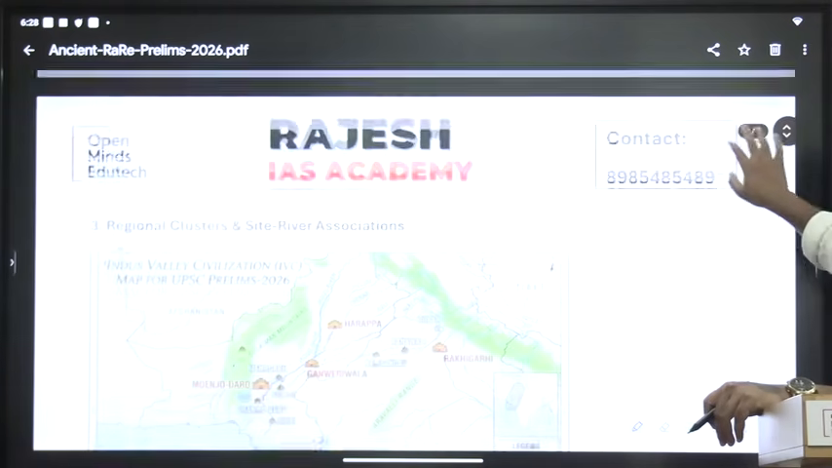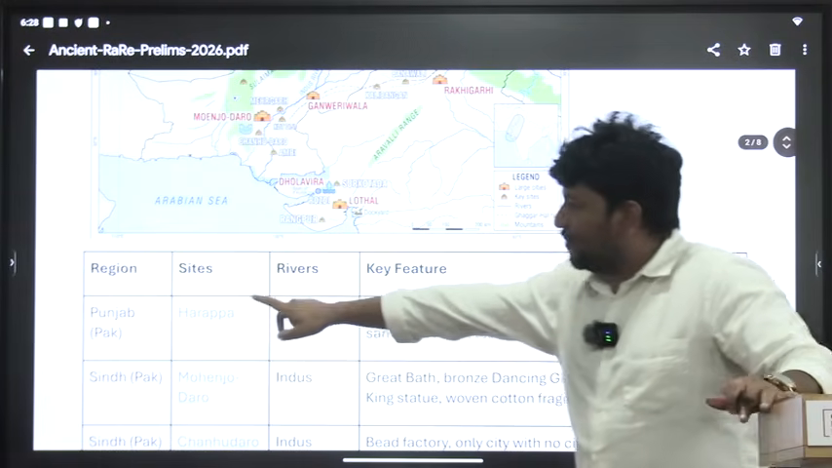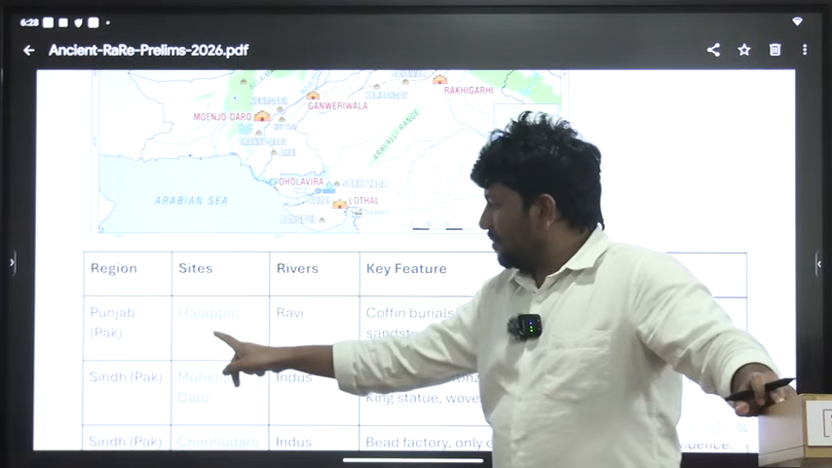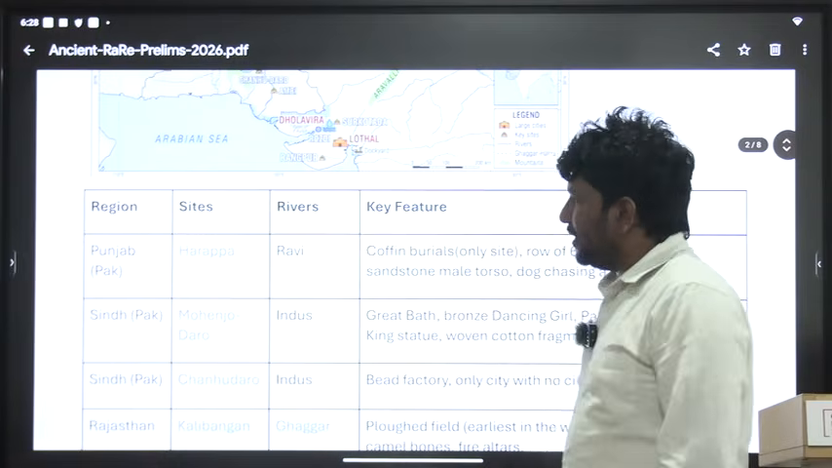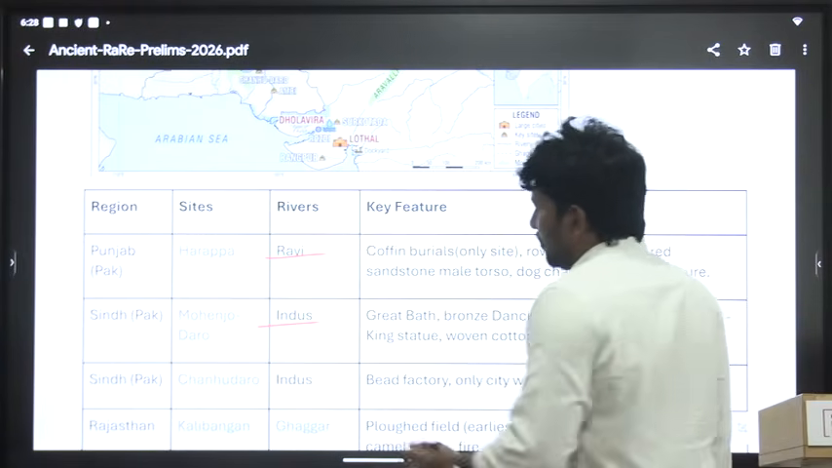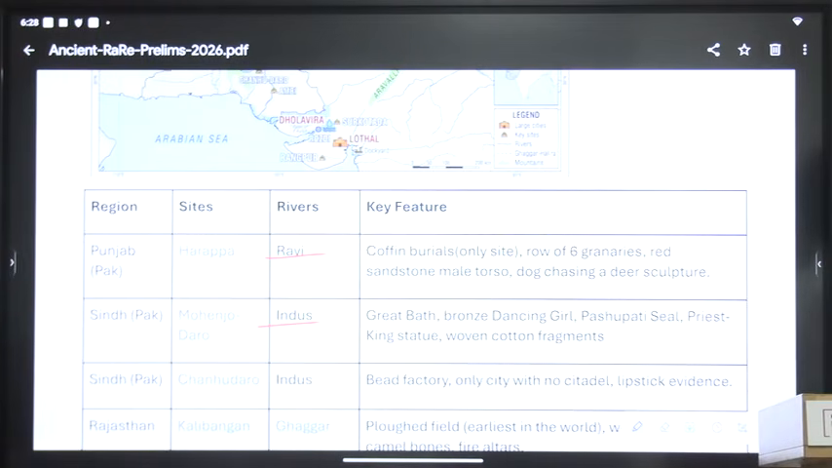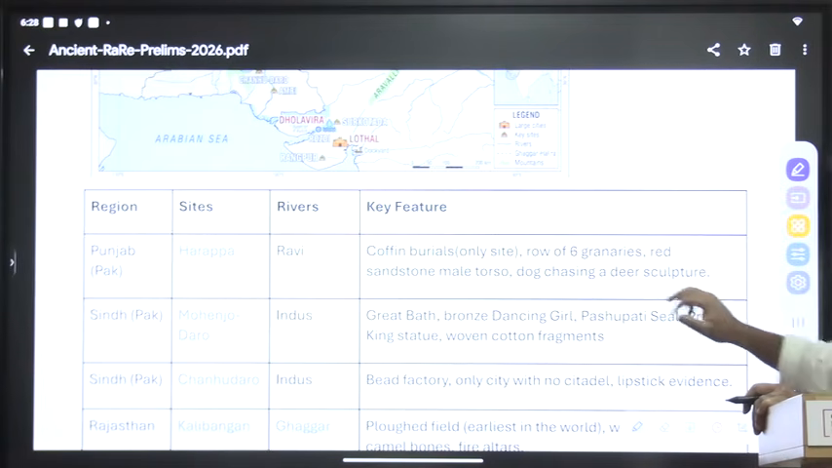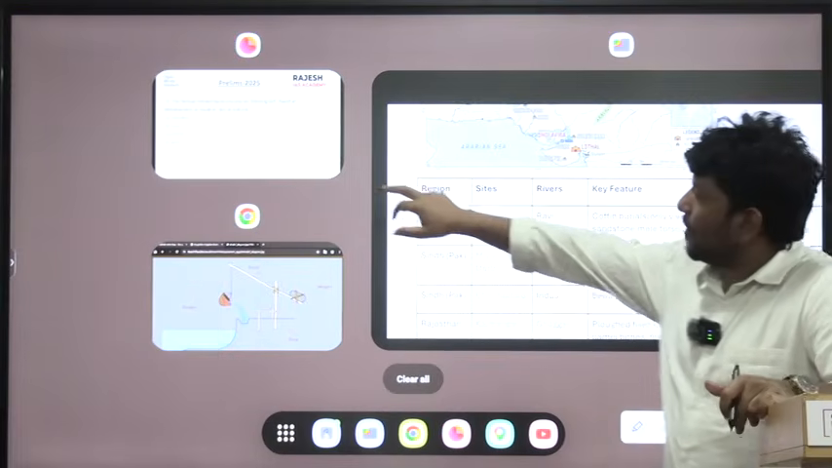And the next one, I said in future they may ask. So the river sites near the river we have given, and the key findings also we have given. Please go through this. They are enough for getting answers from IBC.